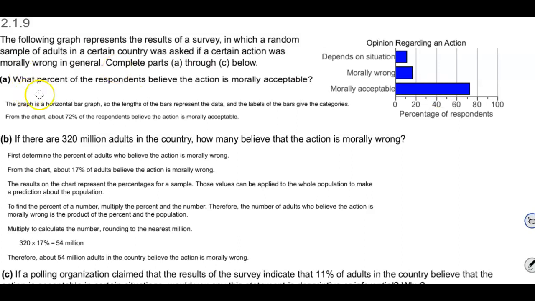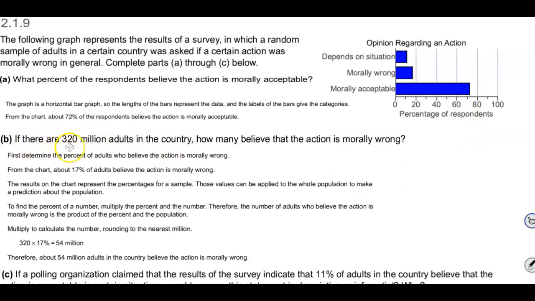In part A, it says, what percent of the respondents believe the action is morally acceptable? Now the graph is a horizontal bar graph, so the lengths of the bars represent the data and the labels of the bars give the categories. So from the chart, about 72% of the respondents believe the action is morally acceptable.